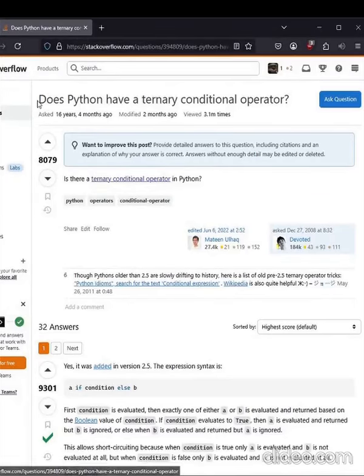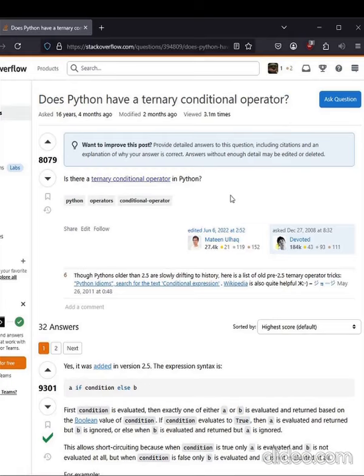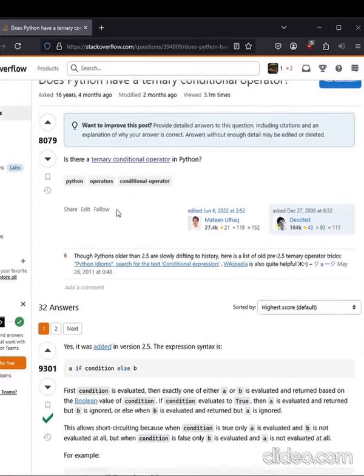Today we're looking at another Python Stack Overflow question. Does Python have a ternary conditional operator? The short answer is yes, it has one. It's just called something different, which can produce some confusion. And this question was also asked like 16 years ago, so that might make a little more sense. This was like before even Python 3 was released.